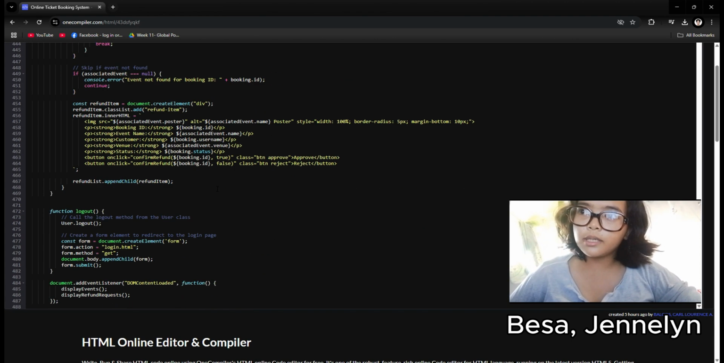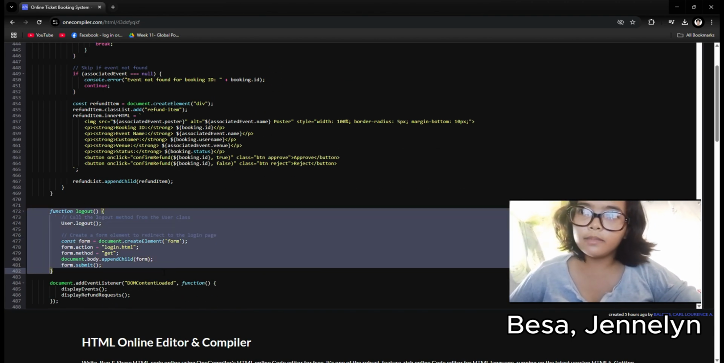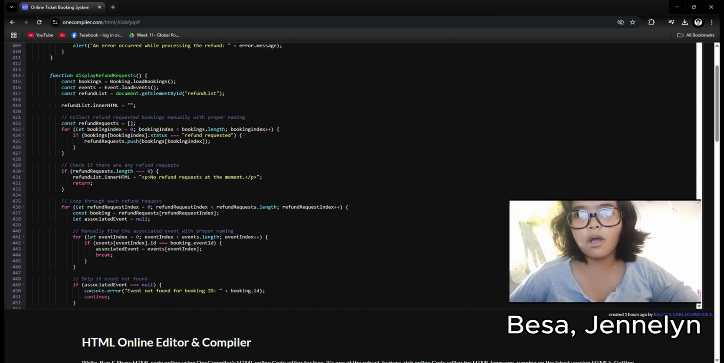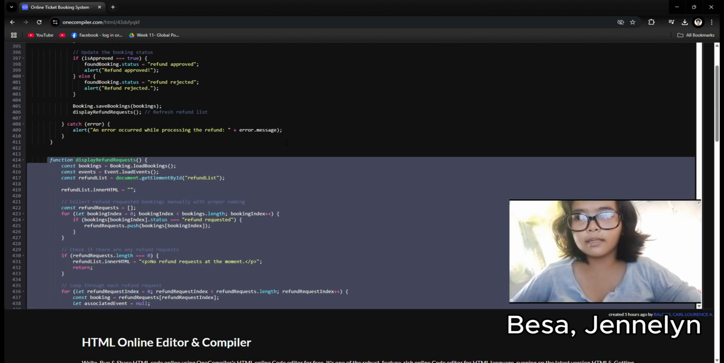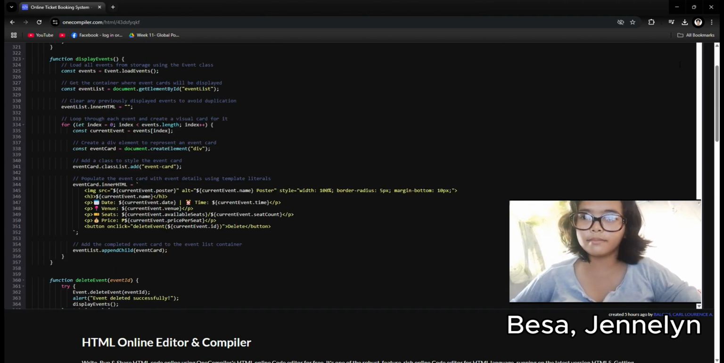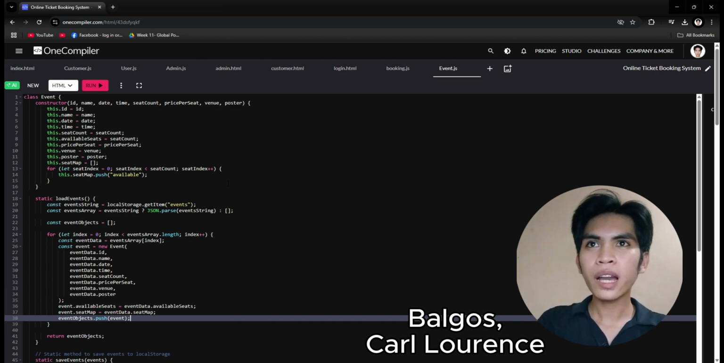The dashboard includes a logout feature where admins can securely sign out by clicking the logout button, which ends the session and redirects them to the login page. Additionally, when the page loads, functions like display events and display refund requests automatically fetch and display the latest event and refund data dynamically. This system ensures smooth event management and refund processing while maintaining security by allowing access only to administrators. Now, let's proceed with our event class, which is in JavaScript, of course.